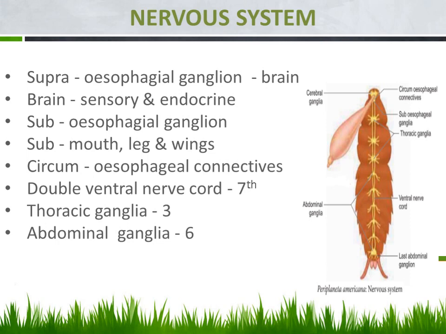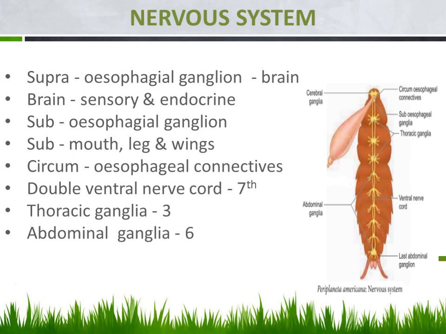Ventral side means ventral region. This bottom region we can say is the ventral region. So the double ventral nerve cord is arising from this subesophageal ganglion. Can you note it down there? From the subesophageal ganglion, the nerve cord is leading. Can you watch? So that is leading till the seventh segment of the abdominal region. In the abdominal region, till the seventh segment, this ventral nerve cord extends.